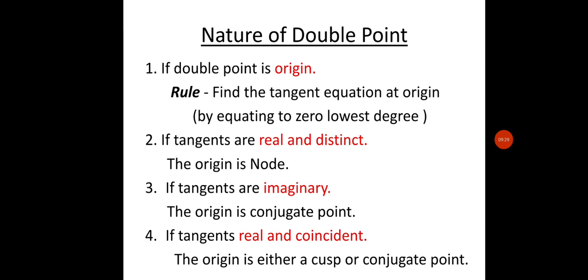If the tangents are real and distinct, then the origin is a node. Similarly, if the tangents are imaginary, then the origin is a conjugate point, and if the tangents are real and coincident, then the origin is either a cusp or a conjugate point.